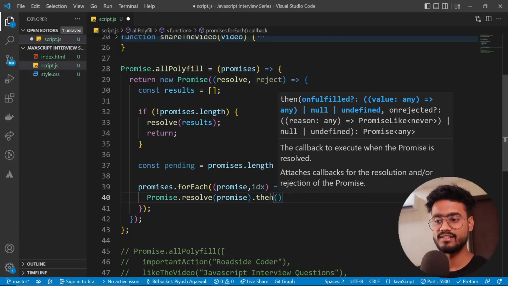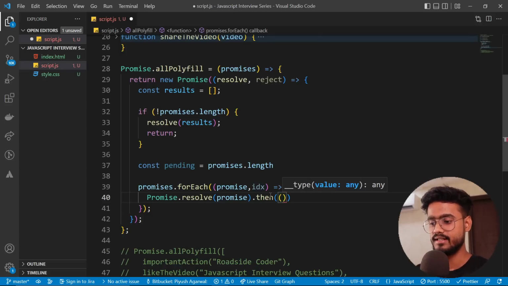And now some people will say that there are some other ways to do this polyfill as well. Yes, you're right, there are many ways to do this polyfill as well, and I'm going to include all of those ways in the blog that I've written on this topic, on this promise interview questions topic. So you can find that blog by clicking the link in the description down below. But let's understand this current implementation for now.